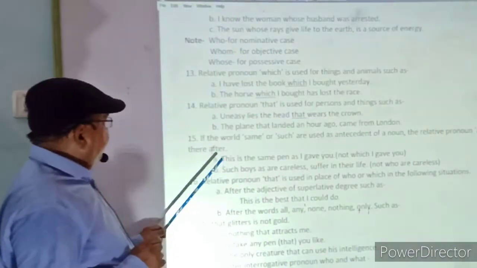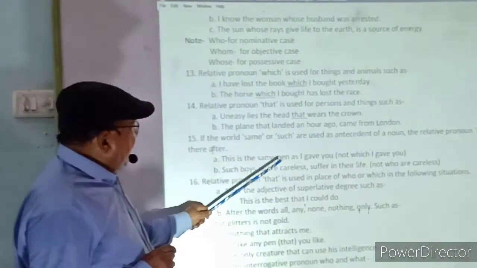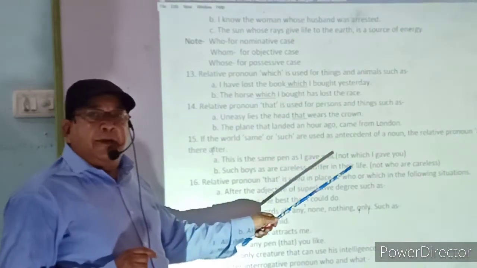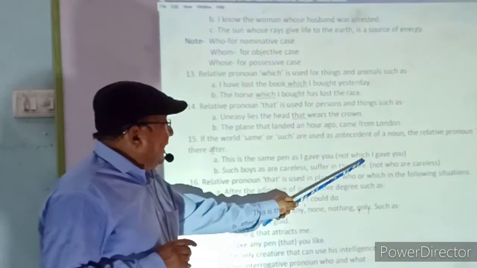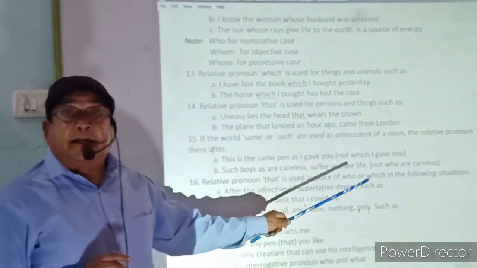For example, this is the same pen as I gave you. यह वही पेन है जिसे मैंने दिया था. If you write which, it will be incorrect.